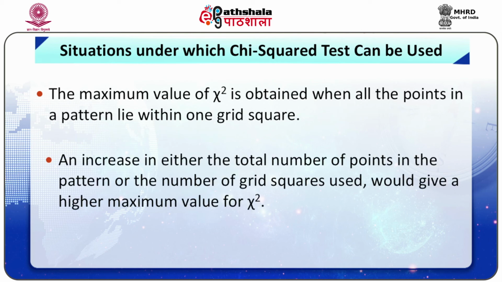The maximum value of chi-square is obtained when all the points in a pattern lie within one grid square. An increase in either the total number of points in the pattern or the number of grid squares used would give a higher maximum value for chi-square.